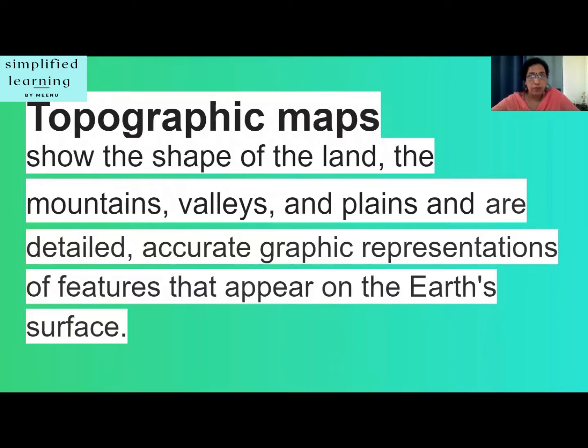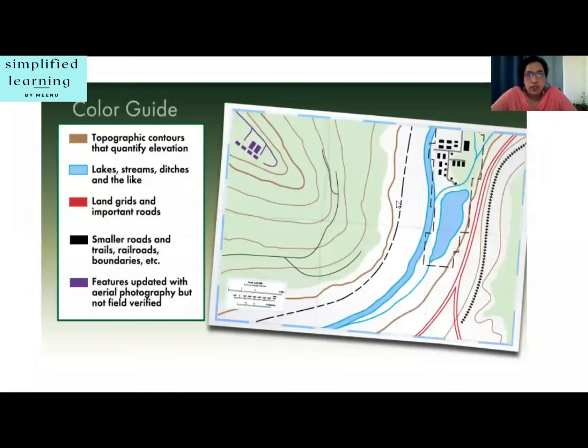So, topographic maps show the shape of the land, the mountains, valleys, and plains, and are detailed, accurate graphic representations of features that appear on the Earth's surface. Now, this is how a topographic map looks. This is a part of that.